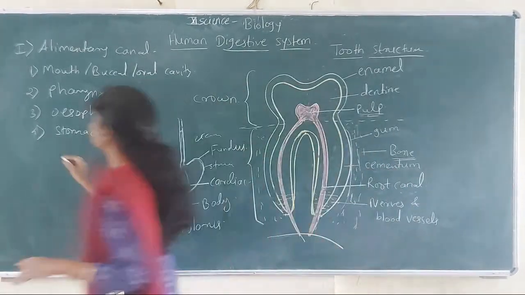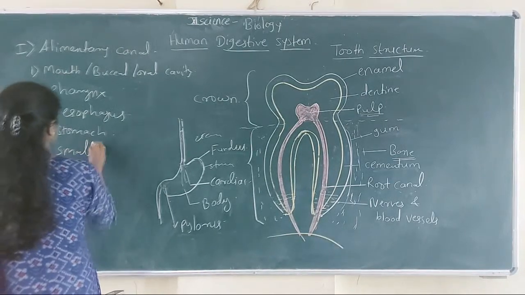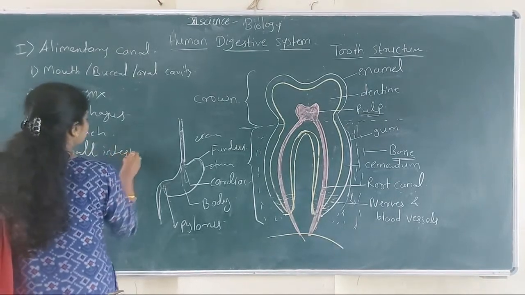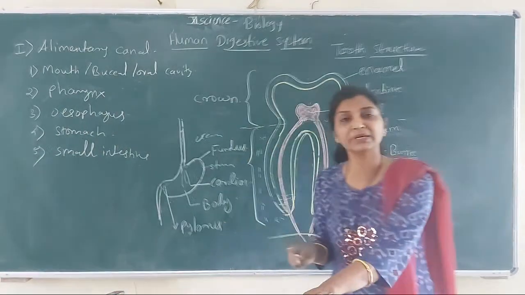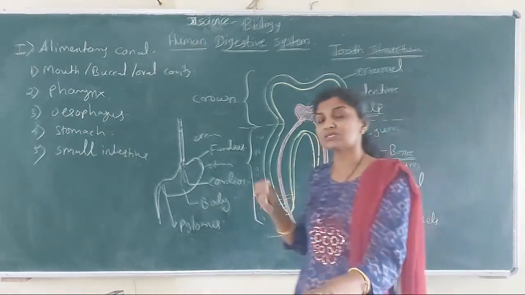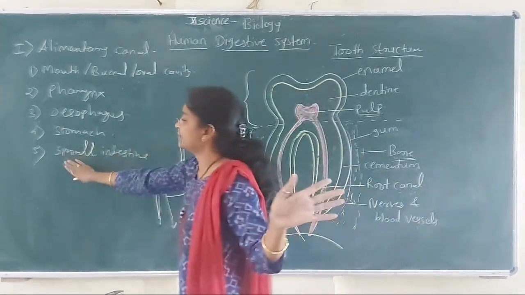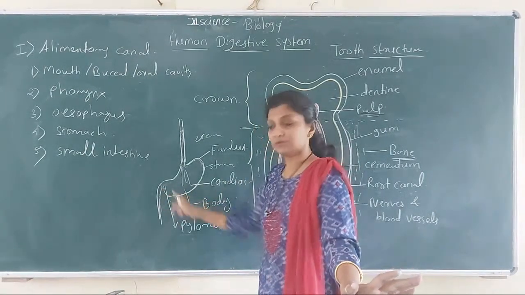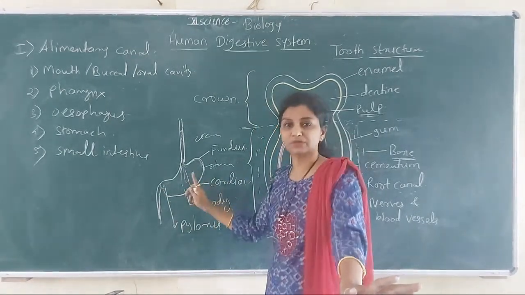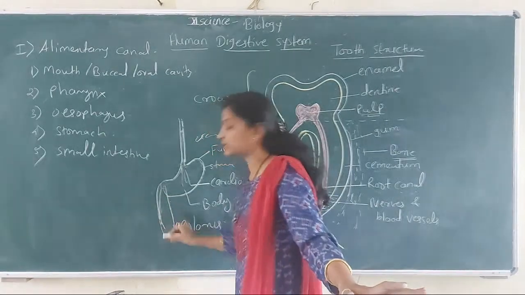The next part is small intestine. Small intestine is a very long structure, narrow. It is about 6 meter in length. म्हणजे साधारणपणे 19 ते 20 फीट एवढी ह्याची लेंथ आहे स्मॉल इंटेस्टाइनची. And it arises from the pylorus of stomach. So here is the duodenum. It divides into 3 parts.